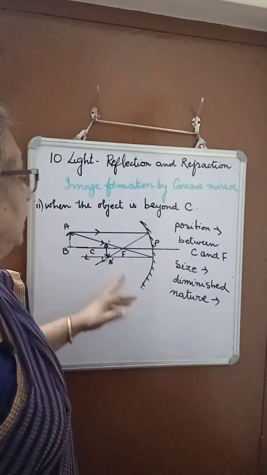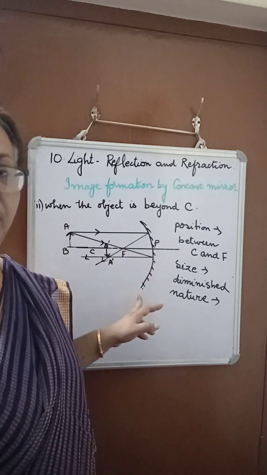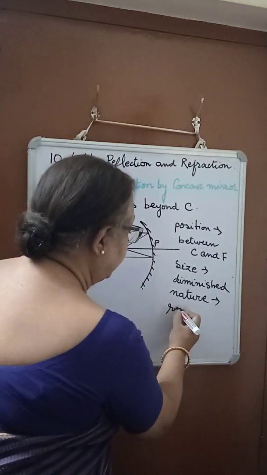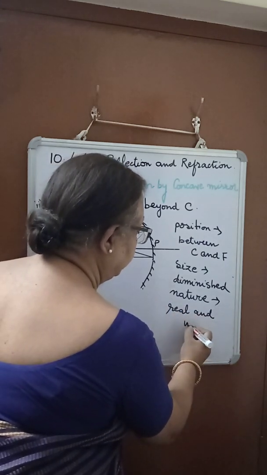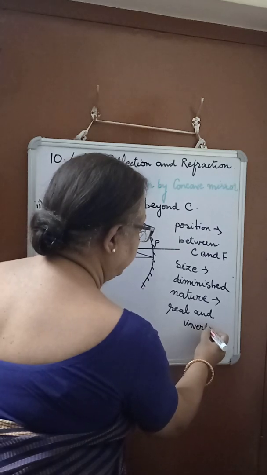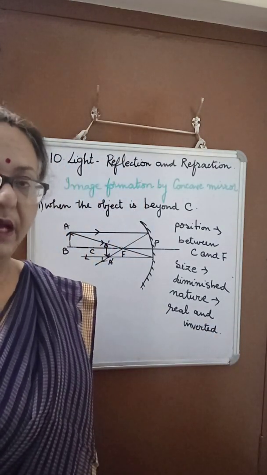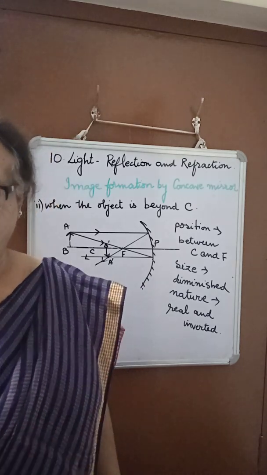Again here the reflected rays actually meet at a point. Therefore the nature of the image is real and inverted. Okay, understood? Come on, let us see another position of the object.